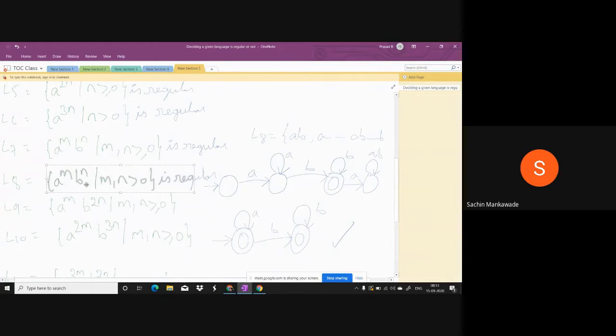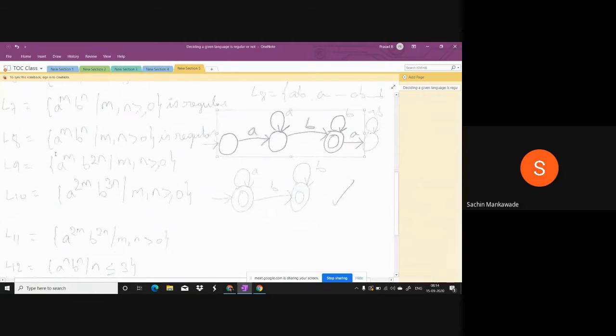Now coming to L8, the difference between 7 and 8 is that in 7, M and N both can be 0, whereas in L8, there is a minimum of 1 A followed by a minimum of 1 B. So the smallest string is AB. Here, one or more A's followed by one or more B's. This is the automata. In L8 also there will be an infinite number of strings and there is no relation between A and B. Now here we will see L9.